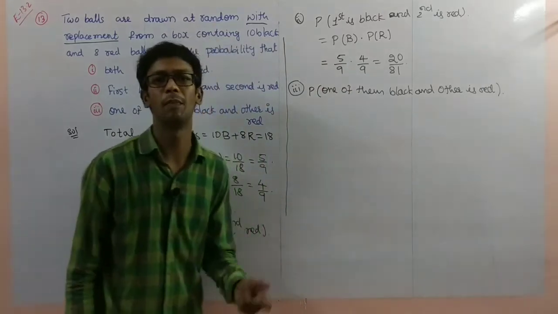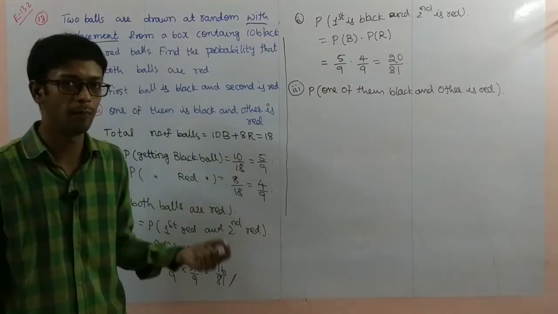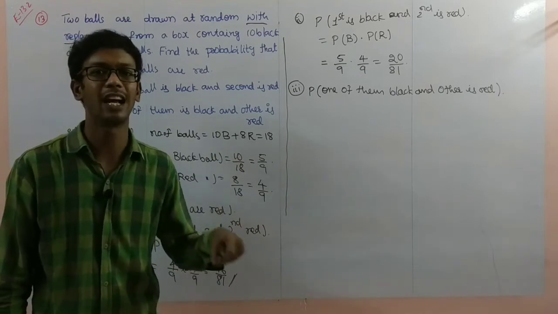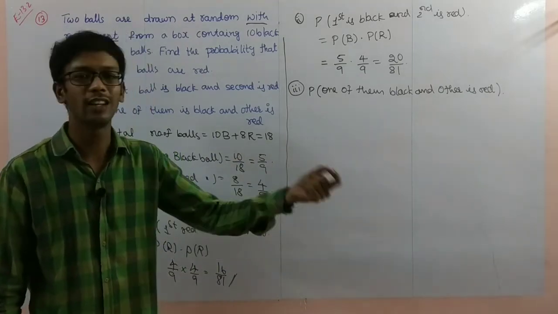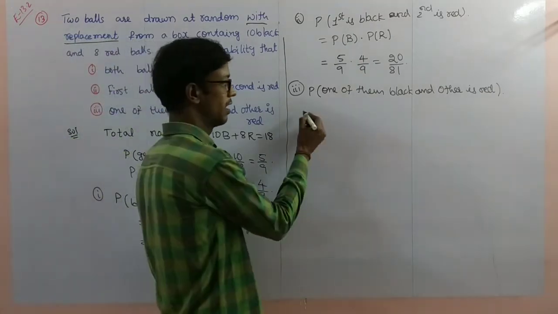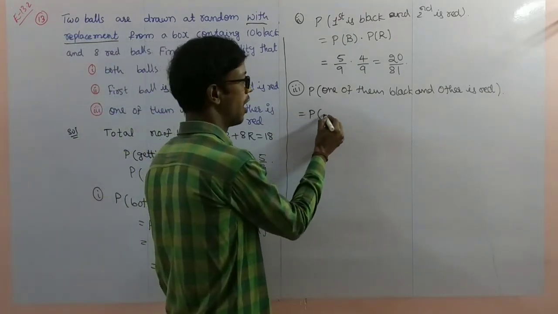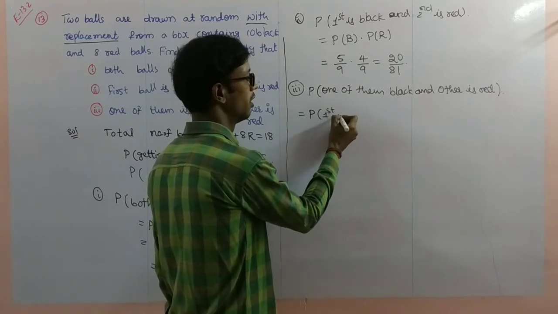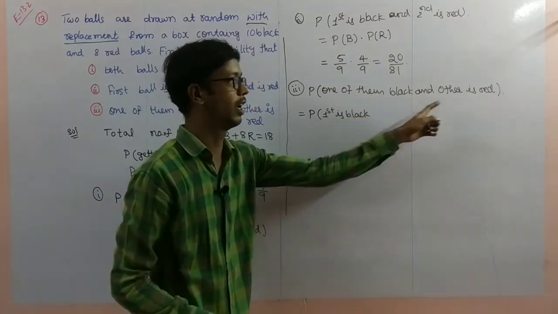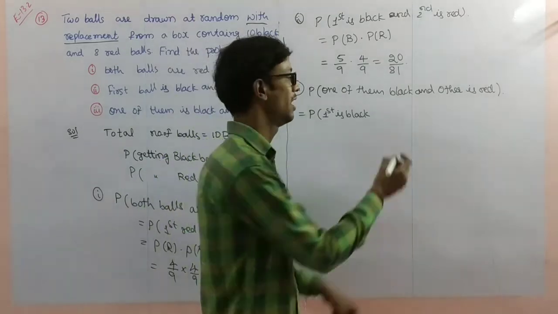Any one is black, maybe it is first one black or second one black. First one black means second one is red. Second one black means first one is red. Two options are there. So I'll write clearly here. Probability of first is black. If we are taking first as black, you will get a second is red.